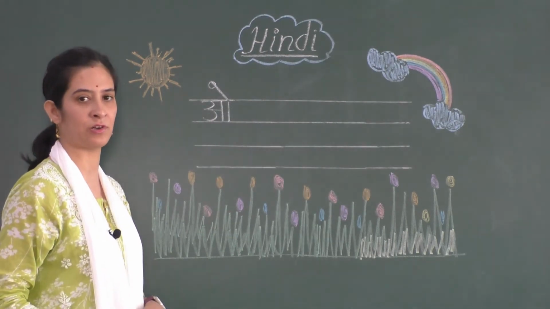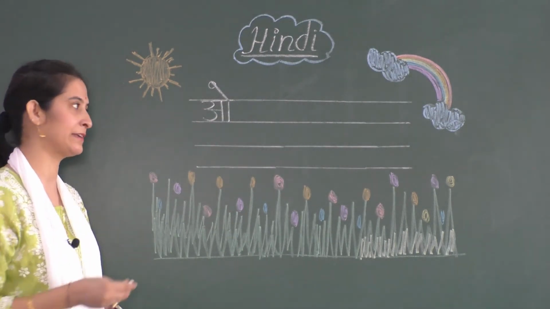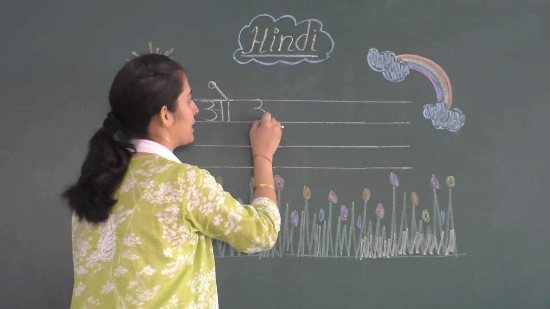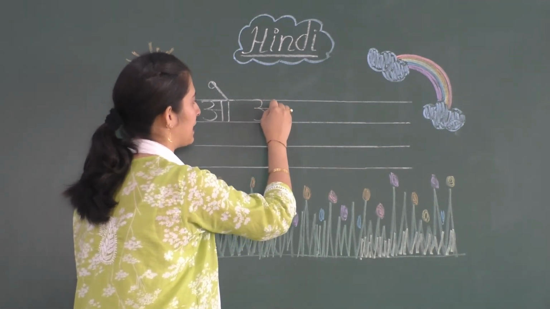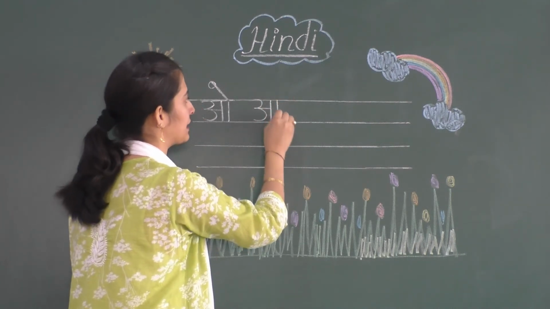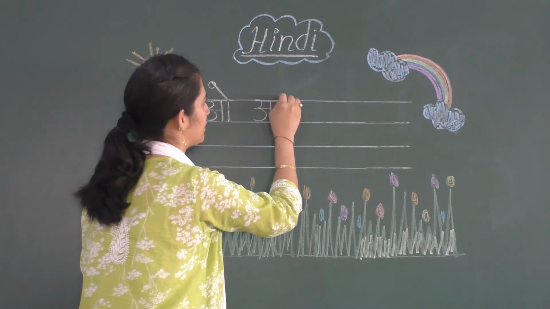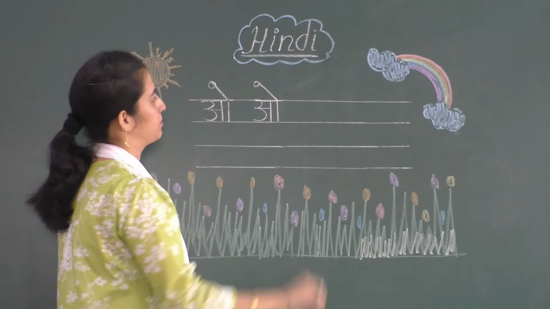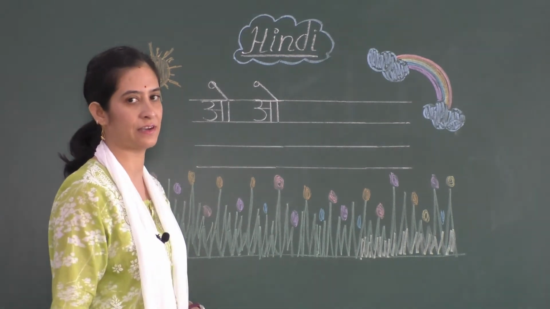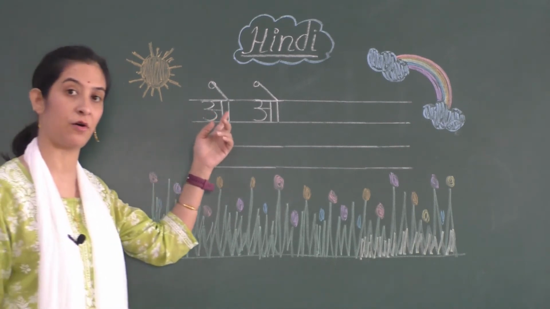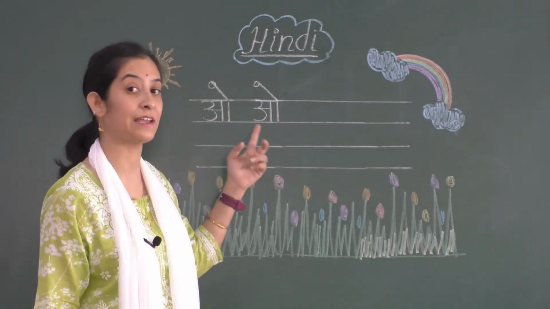Let us see one more time how to write the letter O. Okay, we will write number 3, then a sleeping line, then a standing line, one more standing line, then a sleeping line on top, then a slanting line and a loop. So here we have the letter O. Now if we know how to write the letter O, OW is very easy.